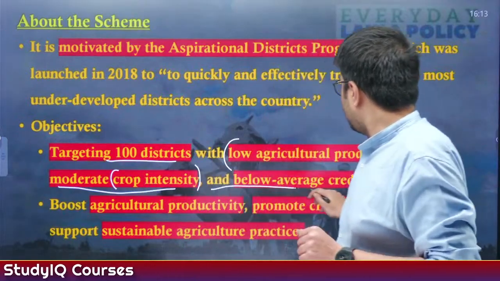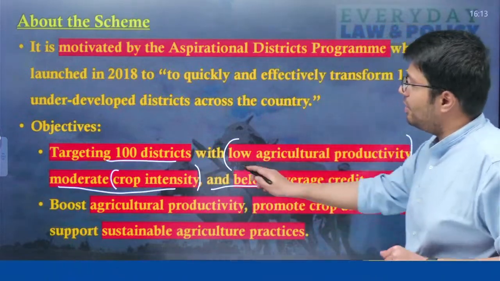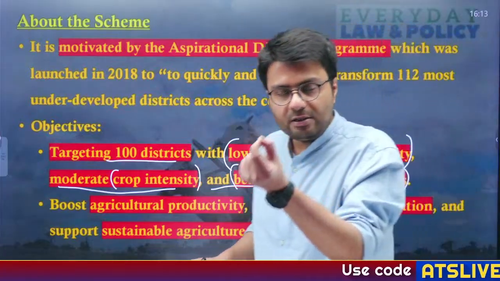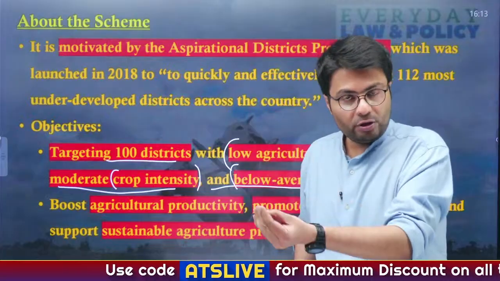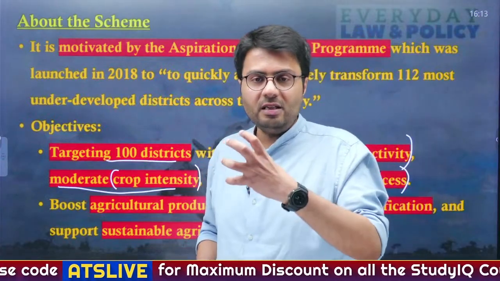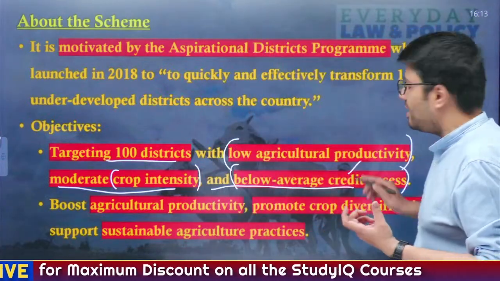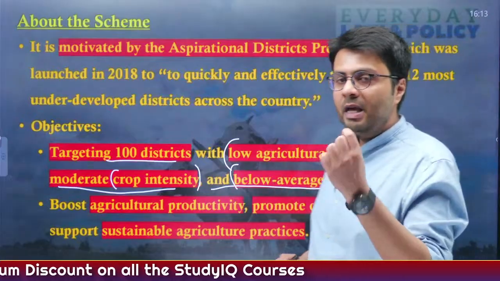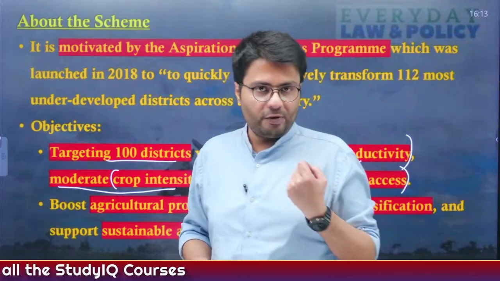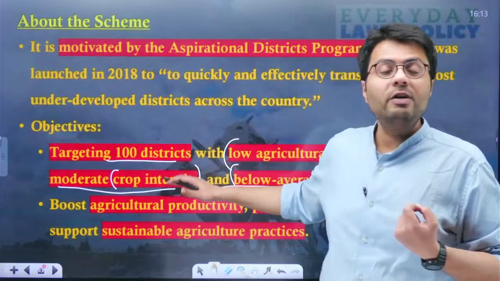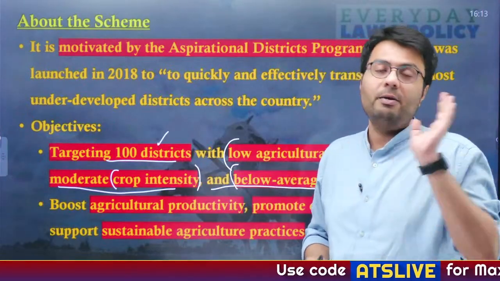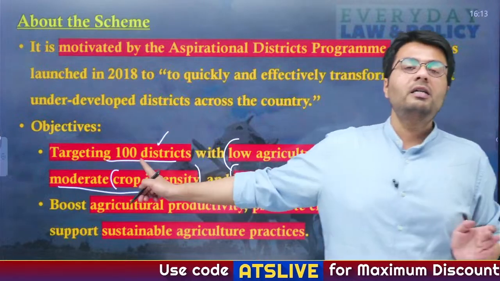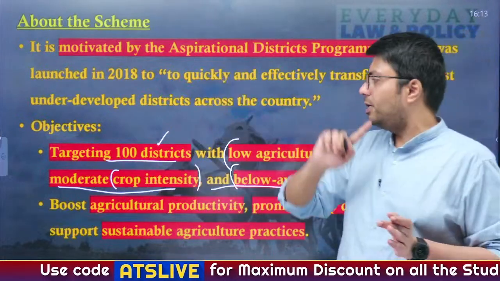Also, these districts have below average credit access. Now, you understand farmers need credit support so as to encourage technological development, buy inputs from the market, and hence these kind of agricultural inputs and credit access are very necessary if we want to increase the productivity of agriculture. But these are not available to the farmers currently in the 100 most agriculturally backward districts, and these 100 districts will be the focus under this particular scheme.